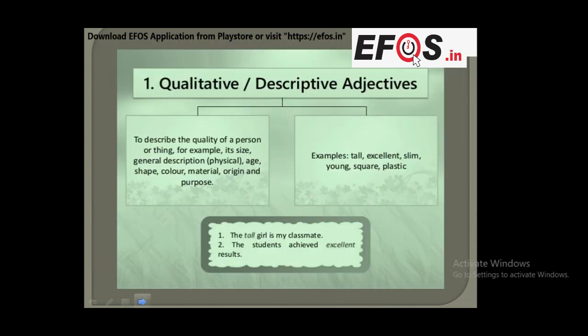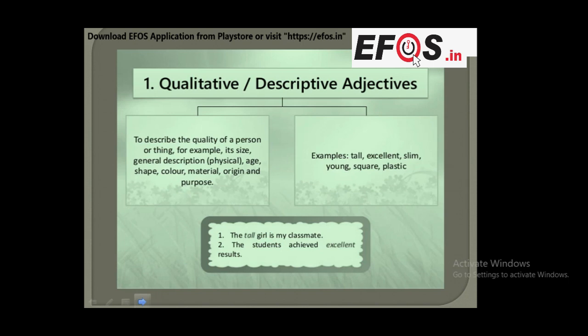So what are qualitative or descriptive adjectives? Qualitative adjectives describe the quality of a person or thing, for example, its size, general description, physical description, age, shape, color, material, origin and purpose. Examples are tall, excellent, slim, young, square, plastic. These are the examples. How will we use these words in sentences? So the sentences are here.